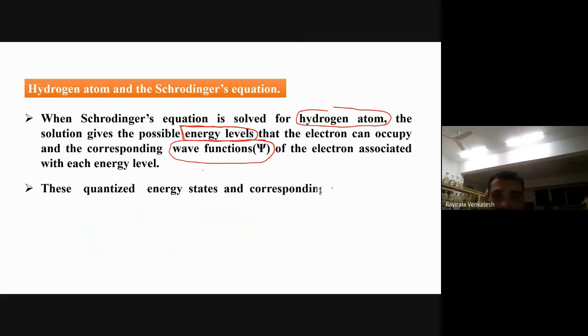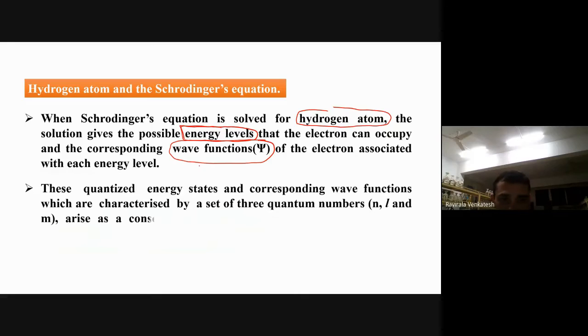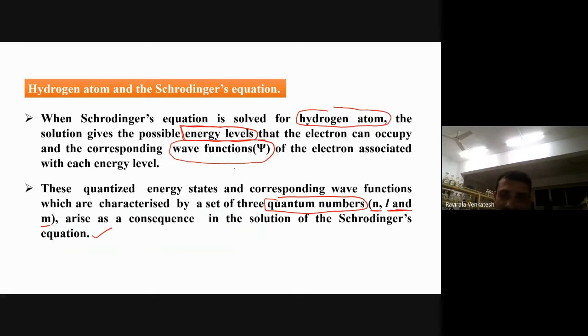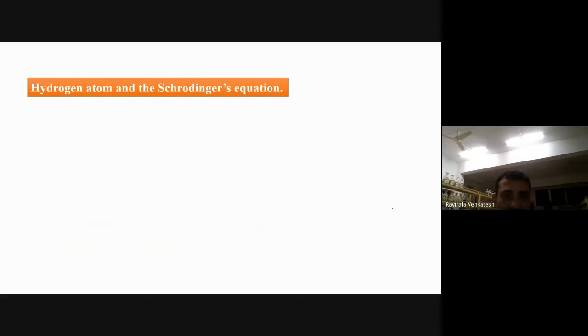These quantized energy states and corresponding wave functions, which are characterized by a set of 3 quantum numbers: principal quantum number n, azimuthal quantum number l, and magnetic quantum number m, arise as a consequence of the solution of the Schrodinger equation. We will discuss these quantum numbers in the next topic. Quantum numbers are nothing but solutions of the Schrodinger equation. We get n, l, m from the Schrodinger equation actually.